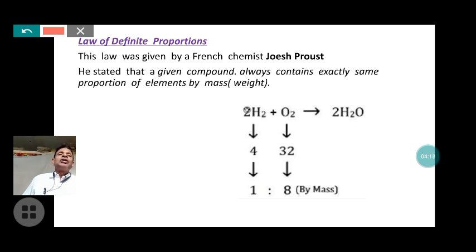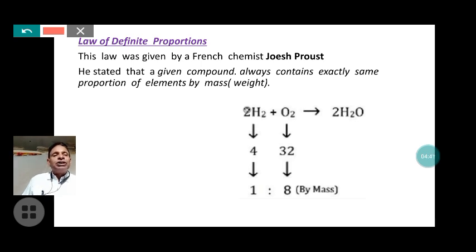Here, if we take water from any source and analyze it, we find that when the mass of water is 9 gram, it contains 1 gram of hydrogen and 8 gram of oxygen. That is the ratio of the constituent elements in water, 1:8.